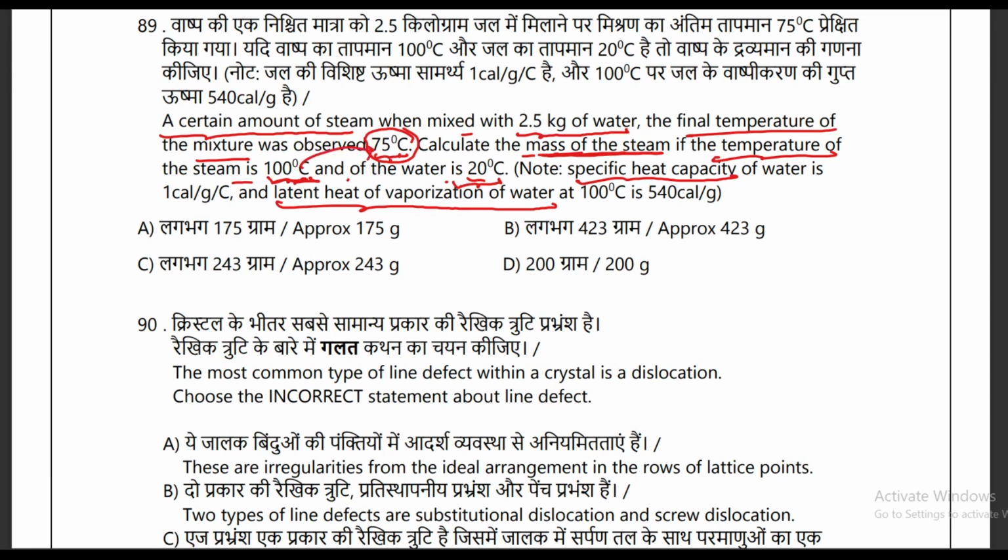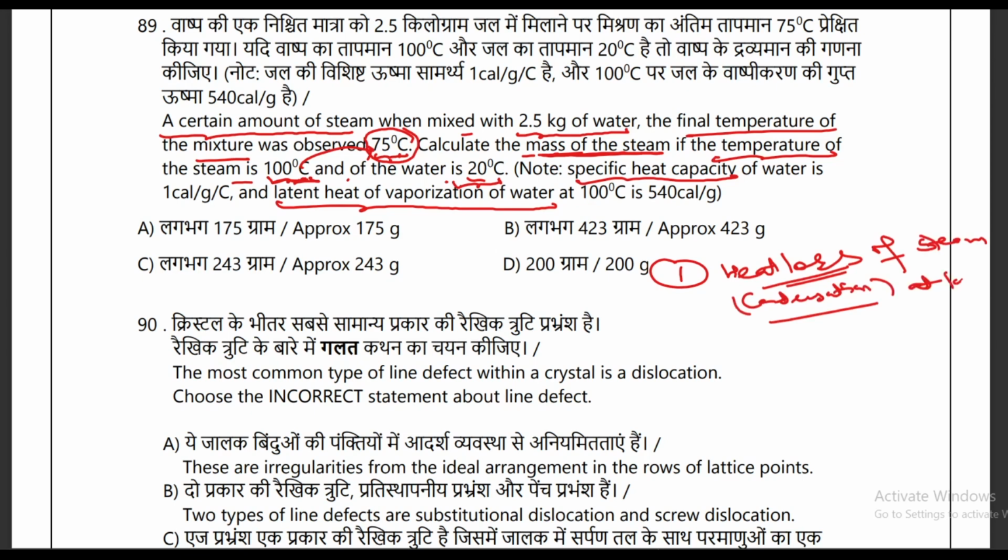Okay, so the first heat loss you will observe in the case of steam is during condensation to water at 100 degrees Celsius. Clear? You can mention this heat as Q1.